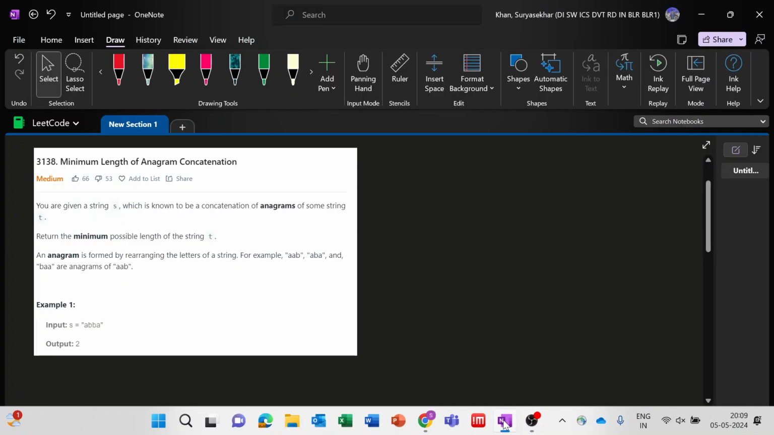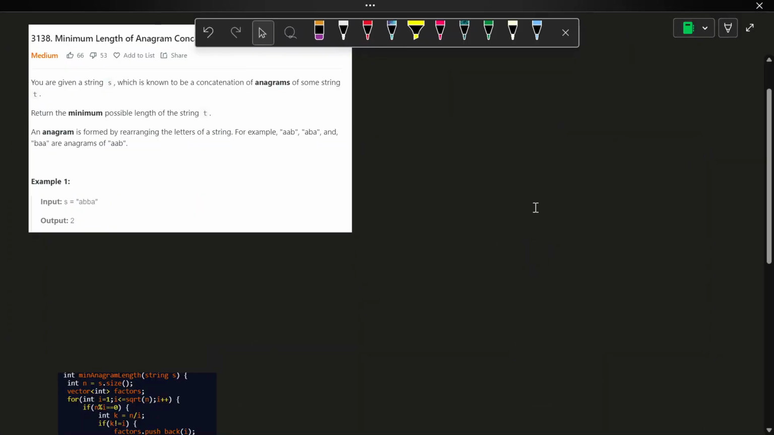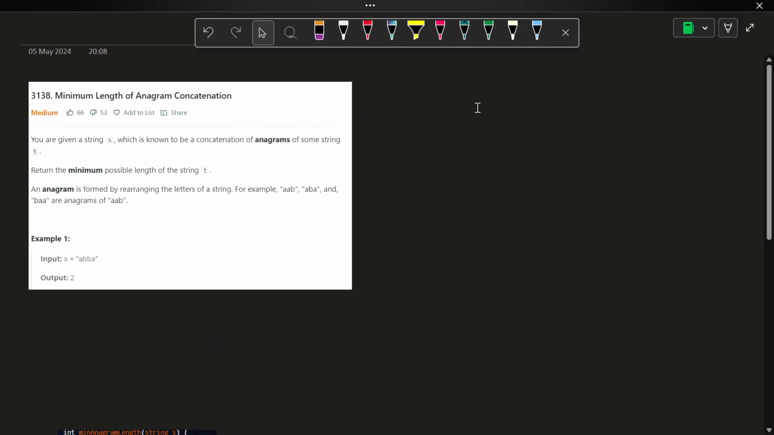Hi, so today I'm going to discuss today's contest third problem, minimum length anagram concatenation. The problem statement is that you are given a string S which is known to be a concatenation of anagrams of some string T. Return the minimum possible length of string T. An anagram is formed by rearranging the letters of a string. For example, AAB, ABA and BAA are anagrams of AAB.